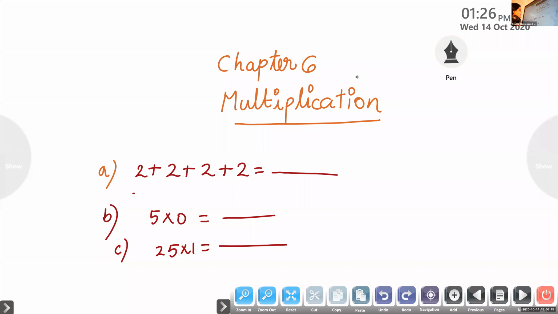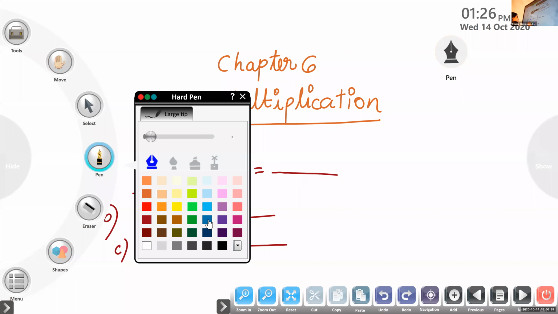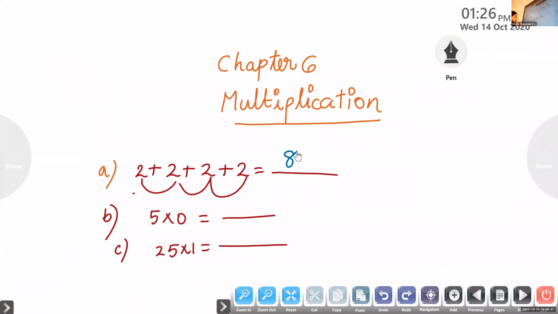What is the answer for the first question? First question. 8. 2 plus 2, 4. 4 plus 2, 6. 6 plus 2, you will get 8. Yes. So the first question answer is 8. I hope all got the answer. Very simple.